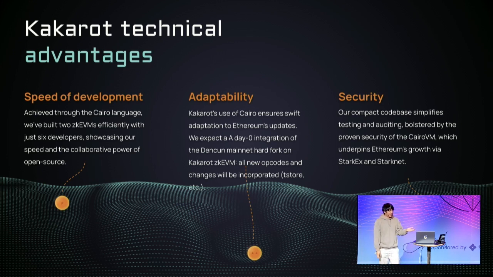Besides adaptability and speed of development, security is another aspect. A lot of projects are using Cairo, so the Cairo VM is being audited heavily and tested, not only by Kakarot, but by other projects that use Cairo. In our case, we have the security from Cairo, and auditing a Cairo codebase is easier than auditing pure circuits. So we have these 2 advantages: one, that Cairo is easier to audit, and two, that because a lot of projects already use Cairo, there are more stress tests in Cairo compared to other ZK VM circuits.